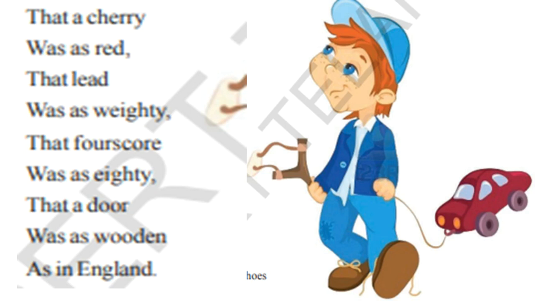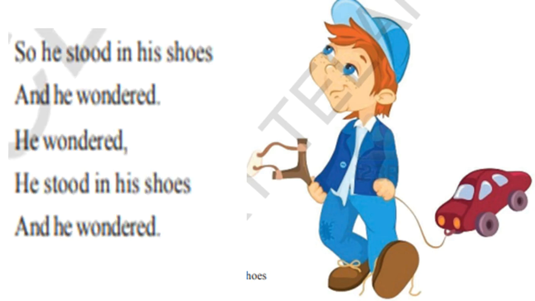That lead was as weighty. So the lead was as weighty as it is in England. That fourscore was as 80. Fourscore is nothing but 4 times 20 is called fourscore. So that's nothing but 80. The same way, 80 here in England is the same as in Scotland. That a door was as wooden as in England. So the door was looking the same how it is in England.